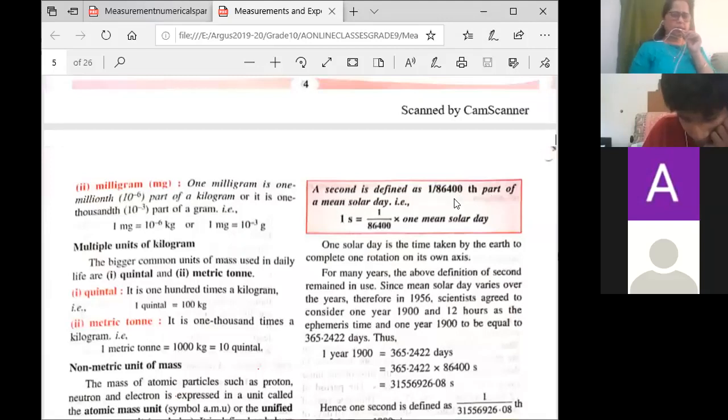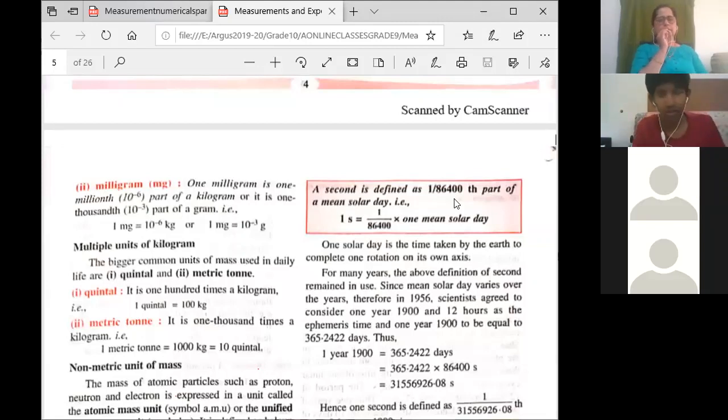Now I want somebody to tell me why they have taken the value 86400. Do you know why they have taken this value? Because there are that many seconds in a day. Very good, excellent answer, Toshit. If you try to find the number of seconds in a day: 1 day is 24 hours, 1 hour is 60 minutes, so 24 multiplied by 60, and 1 minute is again 60 seconds.